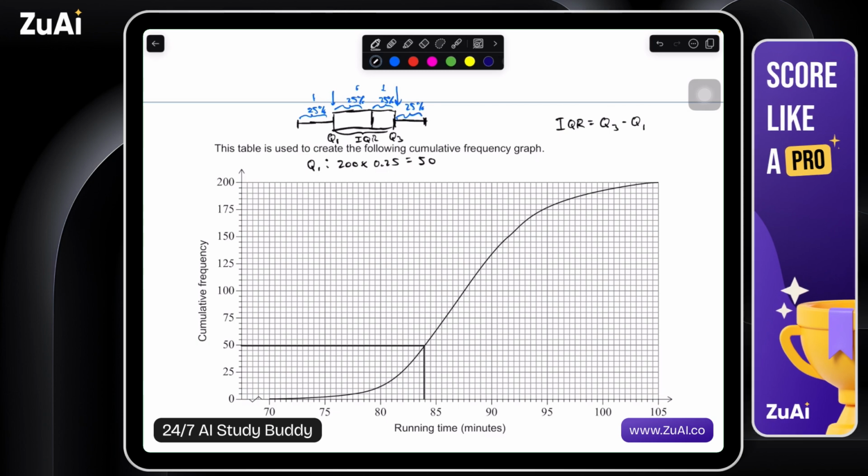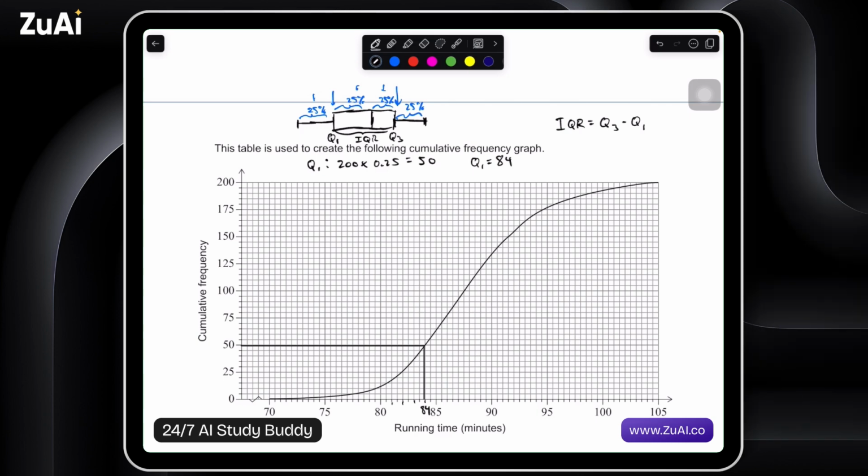So let's see, this is 81, 82, 83, and this would be 84. So we know that Q1 is equal to 84. And let's find Q3. Q3 is going to be given by the 75th percentile, the movie or the runtime that is greater than 75% of the other movies. And this is going to give us a value of 150.